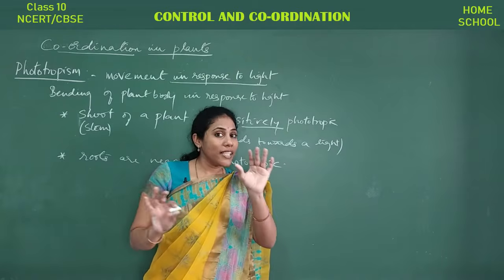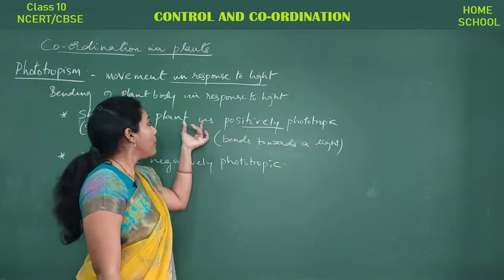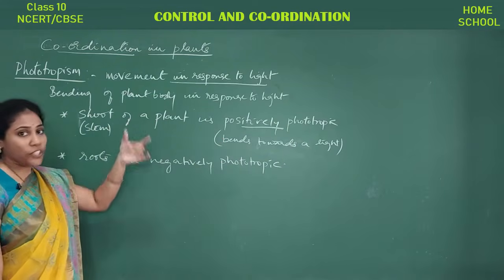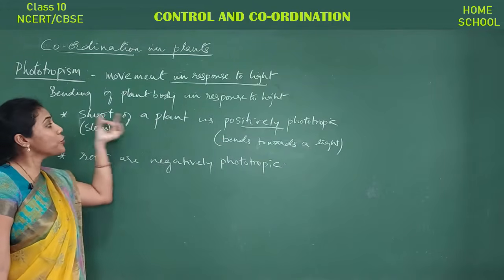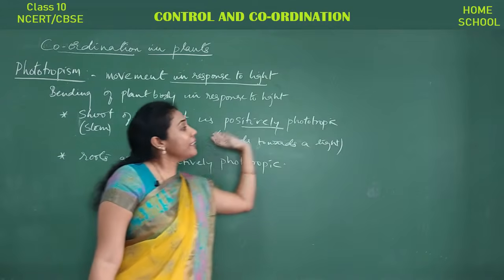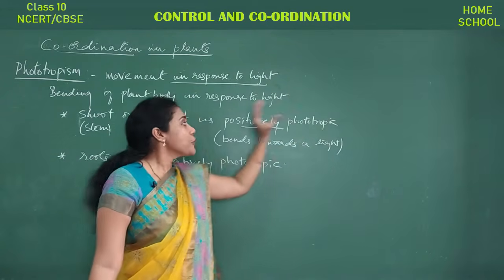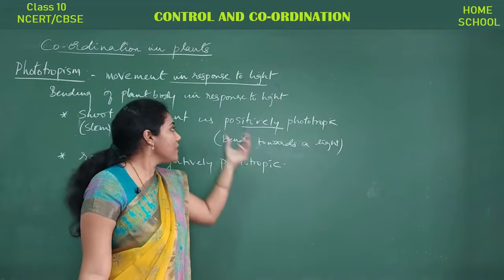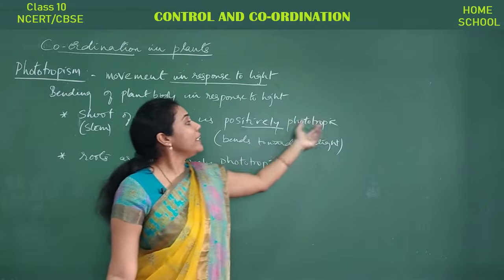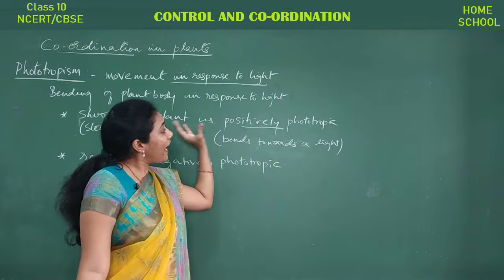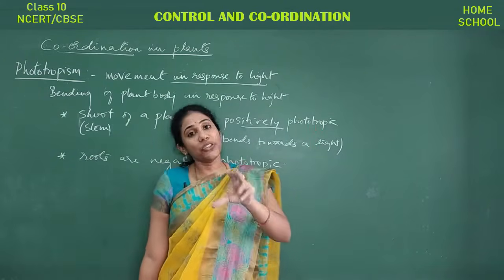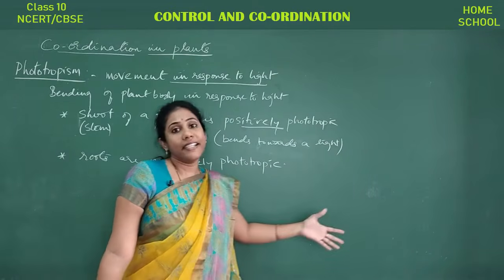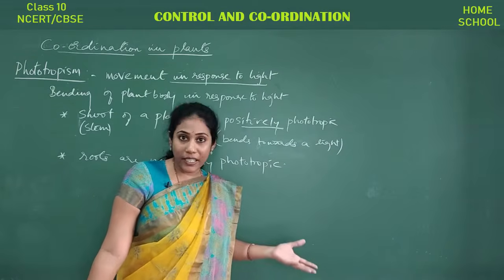So what are the words we have used here? Positively phototropic in the sense what? This part of a plant. Which part of a plant? The stem part or the shoot part of a plant is bending towards a light, isn't it? So actually this part is showing that phototropism. That's the reason we use the word positively phototropic, in the sense this part of a plant body is responding to sunlight. It is bending wherever sunlight is exposed, wherever sunlight is moving, right?